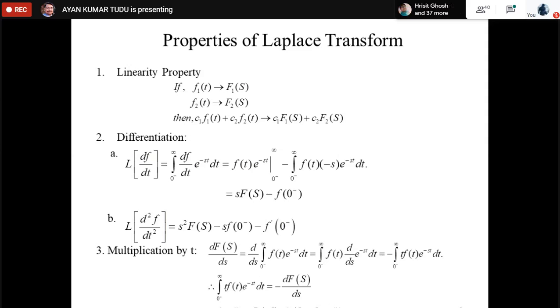What about the first order derivative of the unit step function for t greater than or equal to 0 plus? What would be the Laplace transform value? The value would be 0. So here lies the very subtle use of t equal to 0 negative and t equal to 0 positive. I hope you have understood.